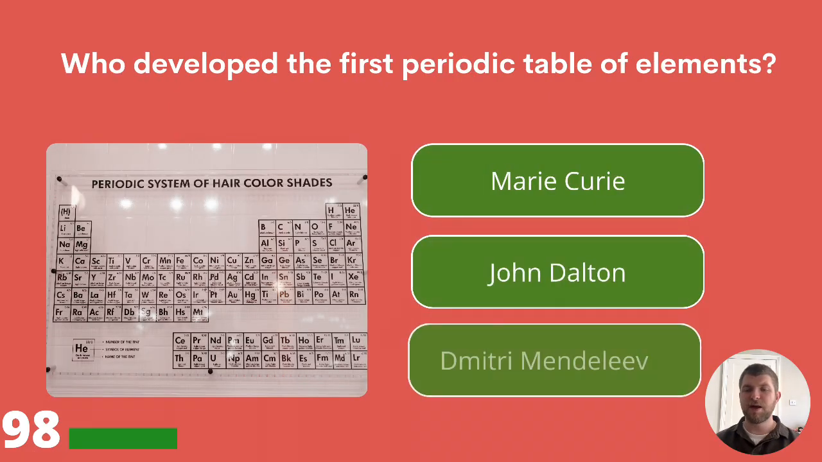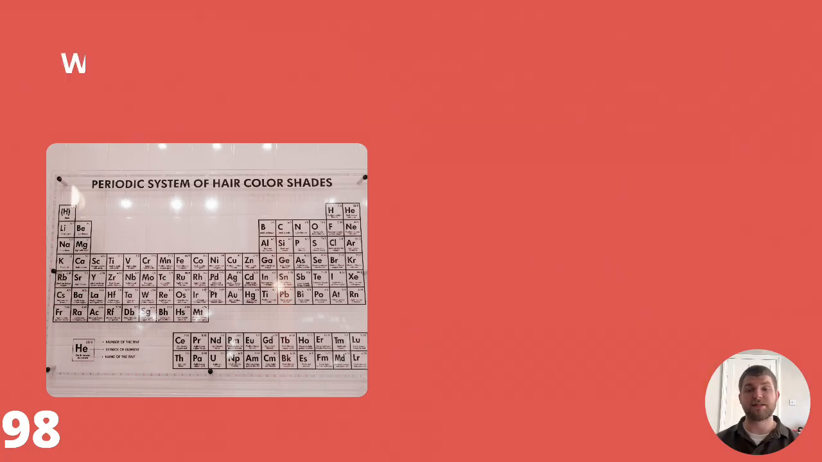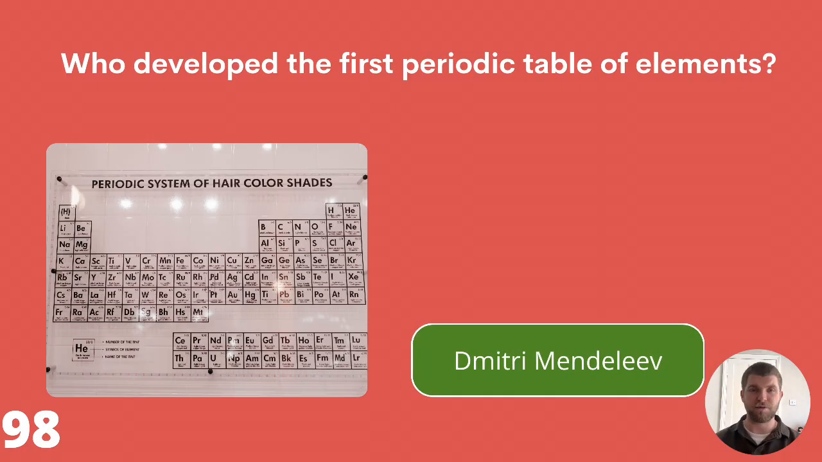Who developed the first periodic table of elements? Was that Mary Curie, John Dalton, or Dmitri Mendeleev? The correct answer is Dmitri Mendeleev.